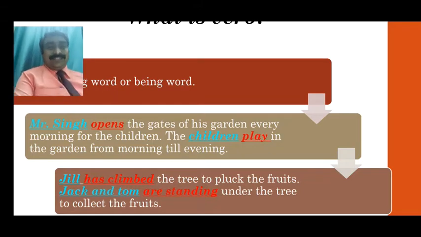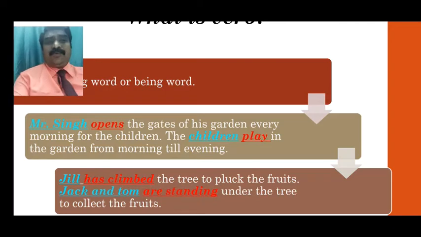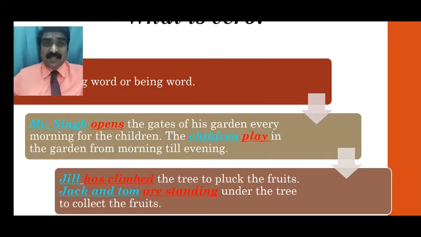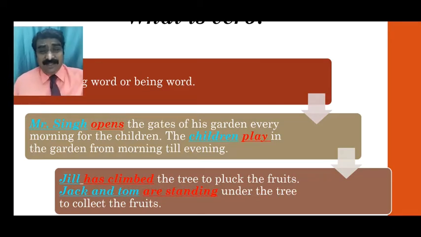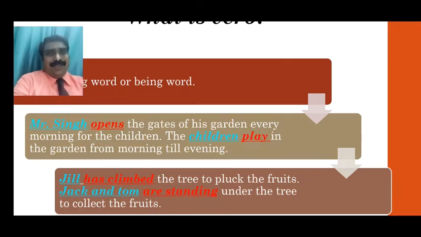So this subject and verb must agree with each other. What does agreeing mean? They must be friendly with each other. If they are not friendly with each other, your sentence will be wrong. So you need to be very careful. It is in the very same way. Suppose I ask you to attend the classes by changing your section, you won't agree. You will say, sir, my friends are there in that section, so I don't want to change my section. So you agree with your friends. That's why you are friendly with them and you are not ready to change it.